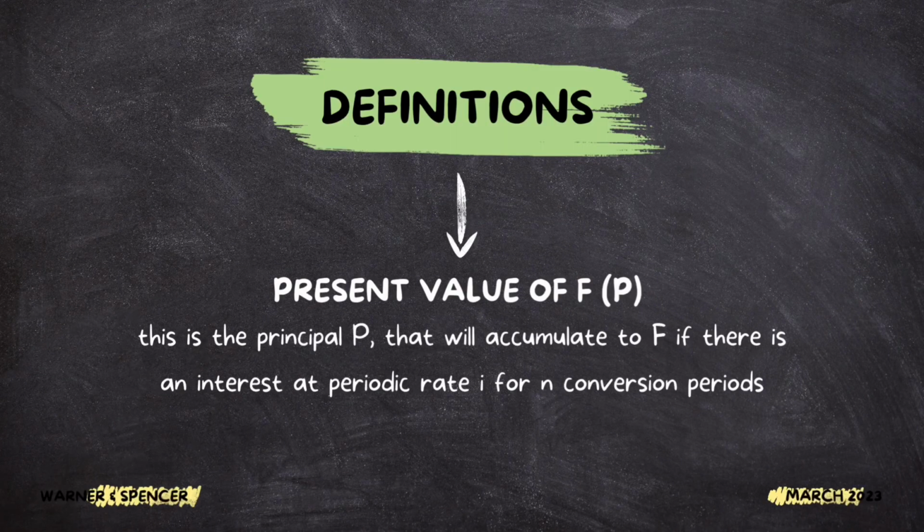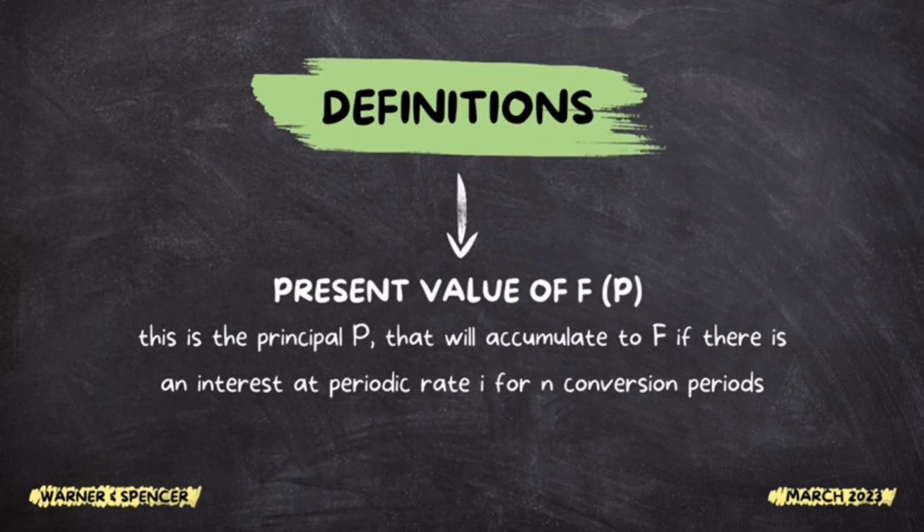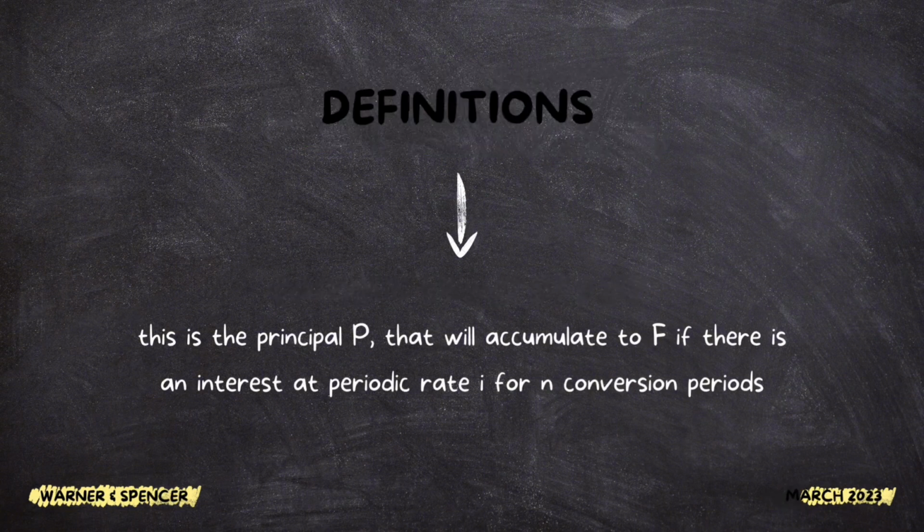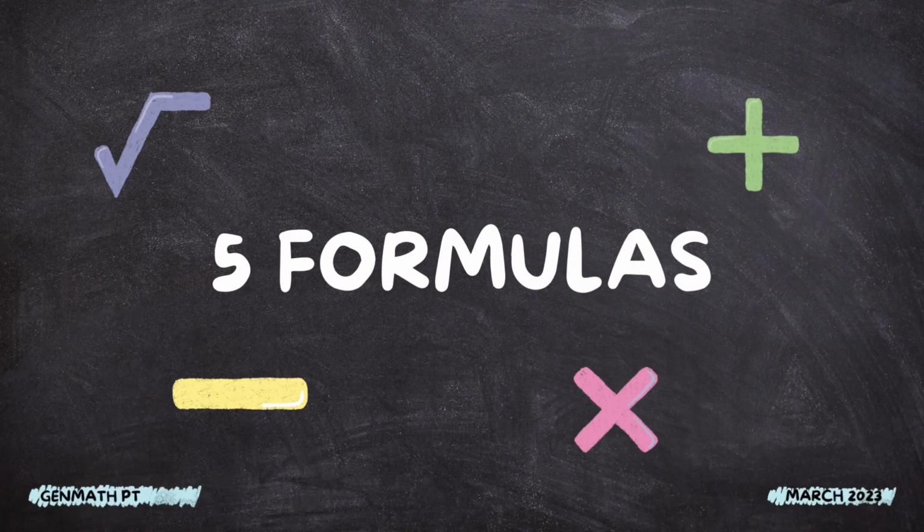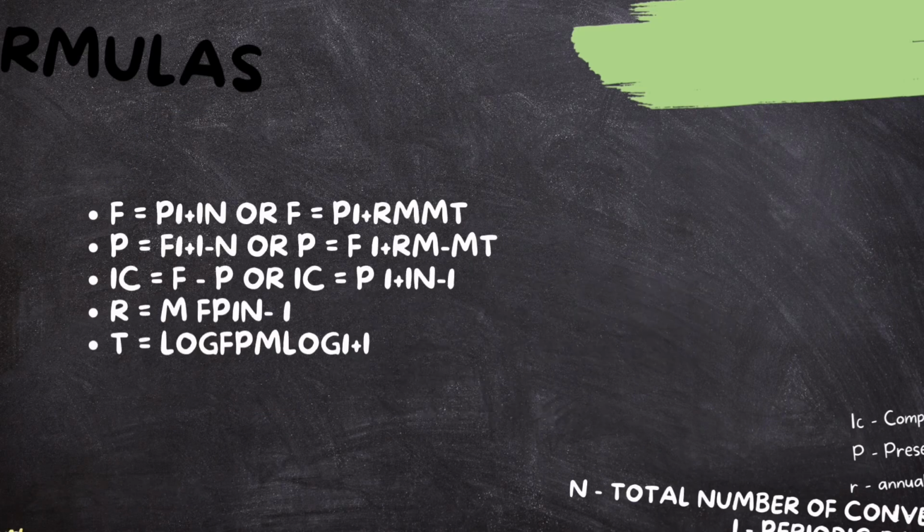Present value of F, this is the principal P that will accumulate to F if there is an interest at periodic rate for conversions. There are also 5 formulas for compound interest that would help us in solving. These are,